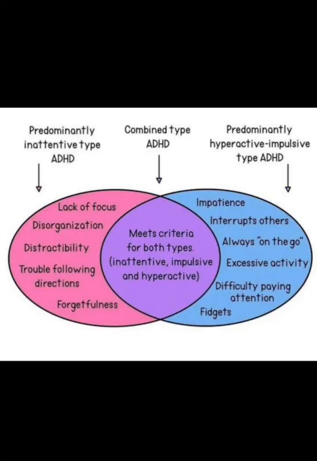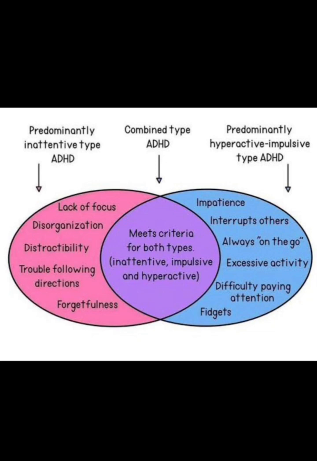You can see the types of ADHD. Predominantly inattentive type of ADHD, where a child is not able to focus: lack of focus, disorganization, distractibility, trouble following directions, and very much forgetfulness. If there is predominantly hyperactive impulsive type of ADHD, there is impatience.